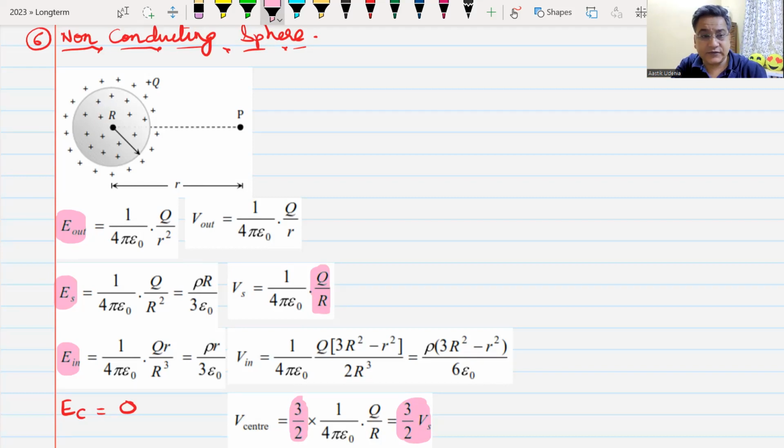These are the two graphs for electric field and electric potential. Put all these two graphs so that you are able to understand everything together.